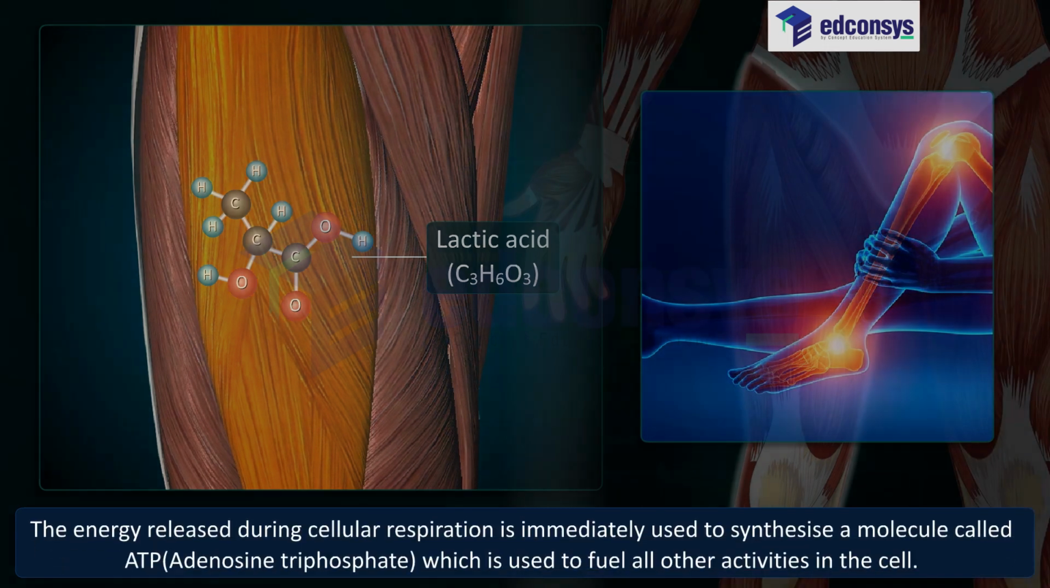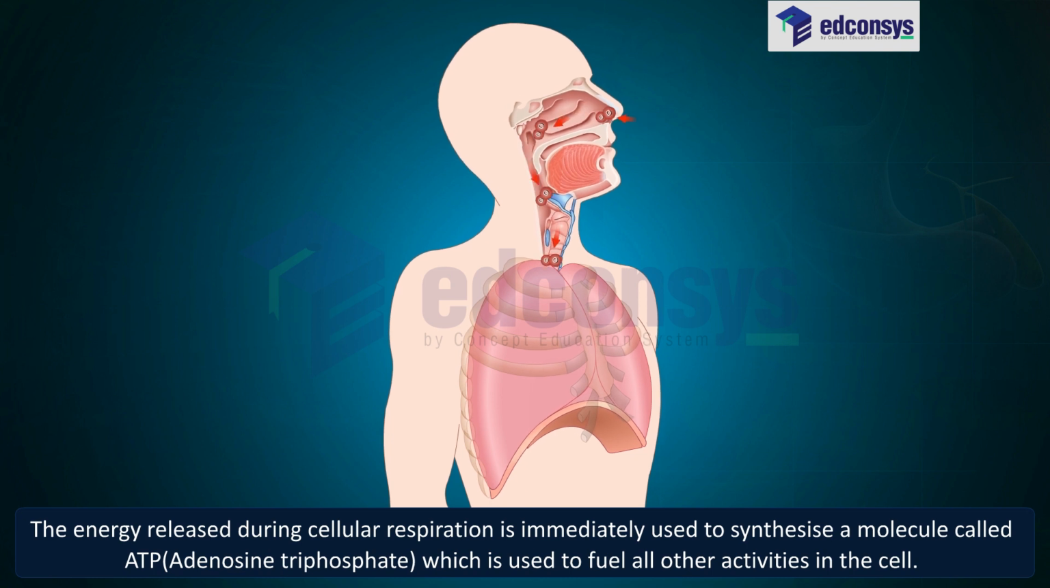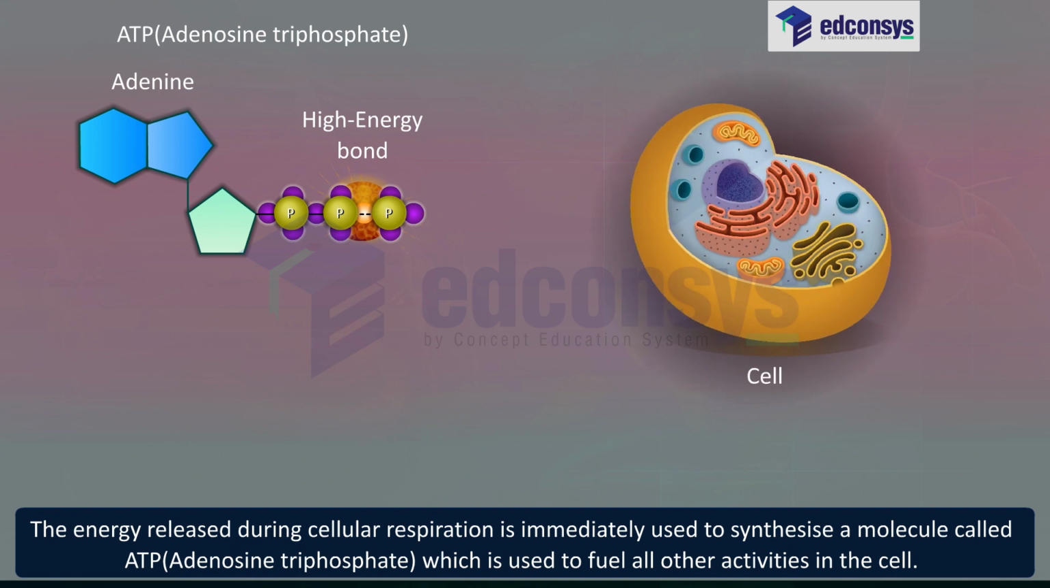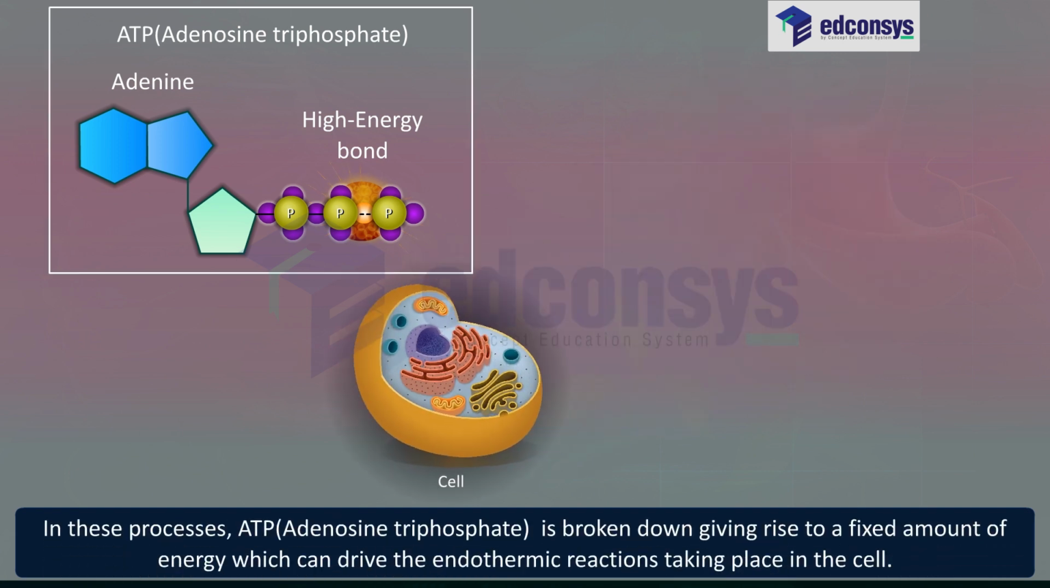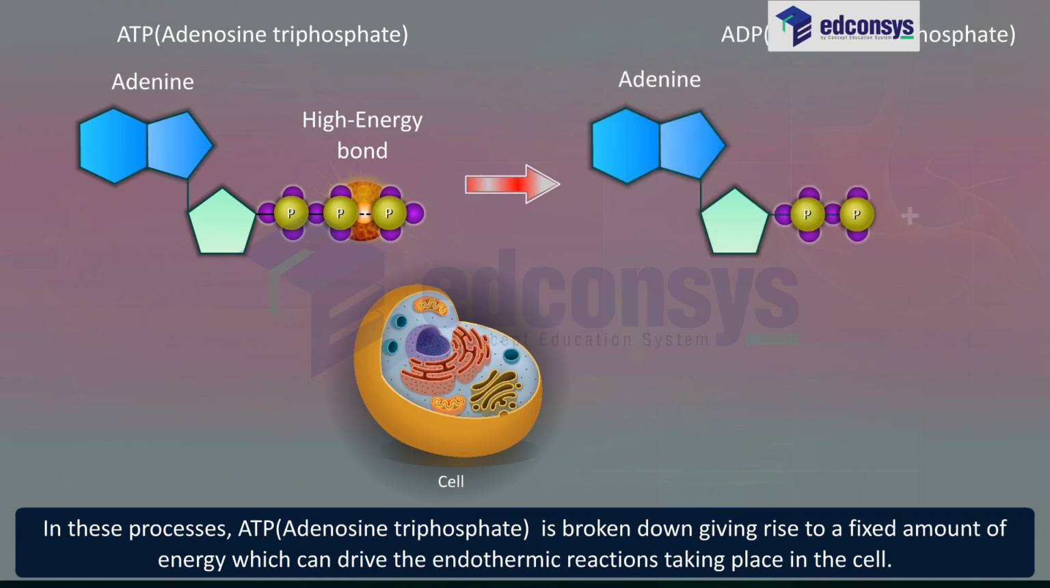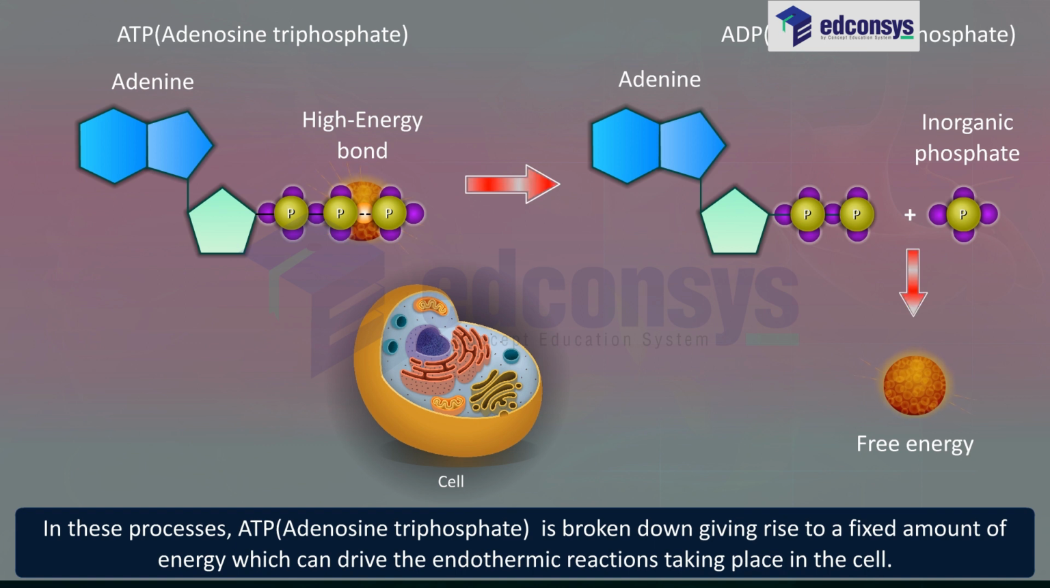The energy released during cellular respiration is immediately used to synthesize a molecule called ATP, adenosine triphosphate, which is used to fuel all other activities in the cell. In these processes, ATP is broken down, giving rise to a fixed amount of energy, which can drive the endothermic reactions taking place in the cell.